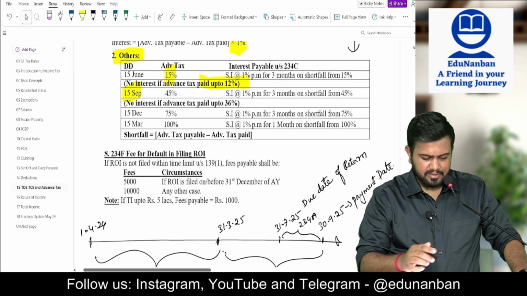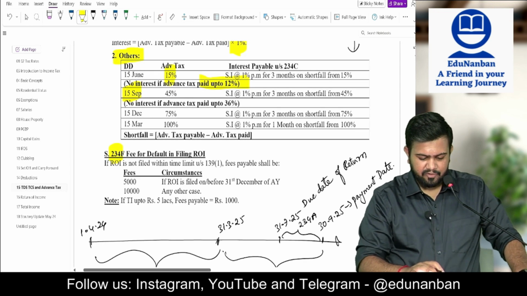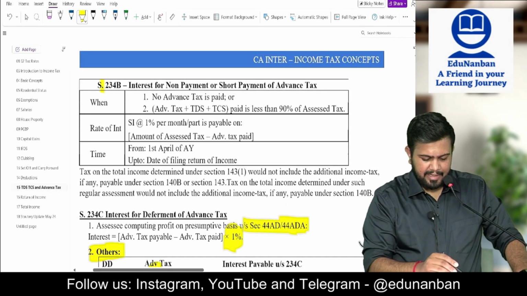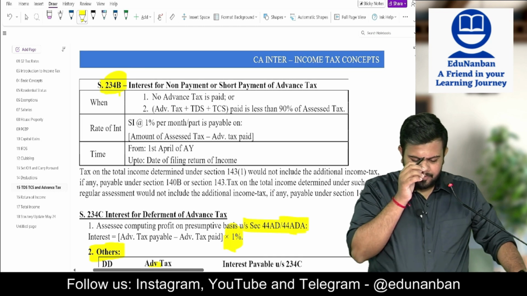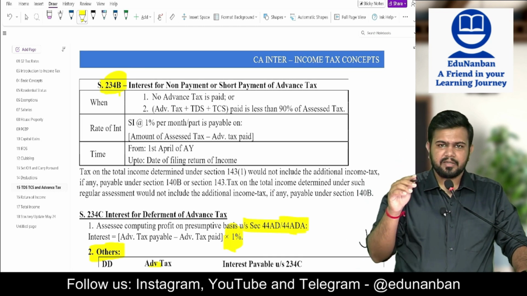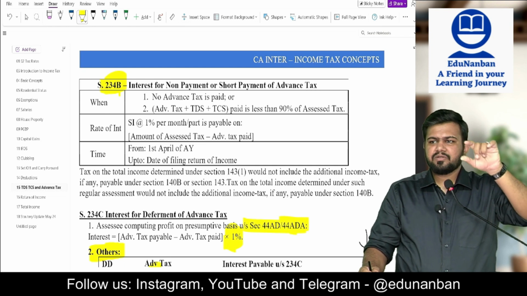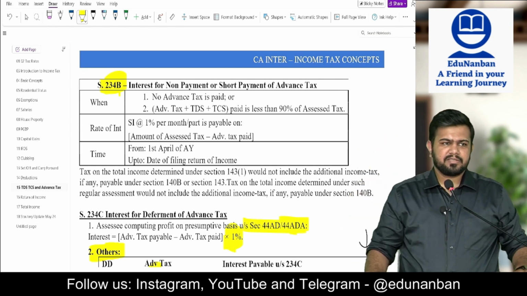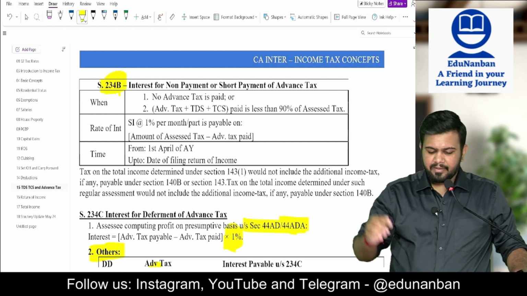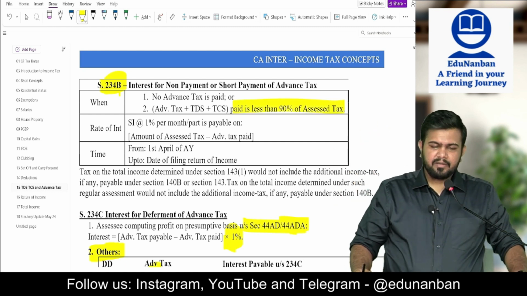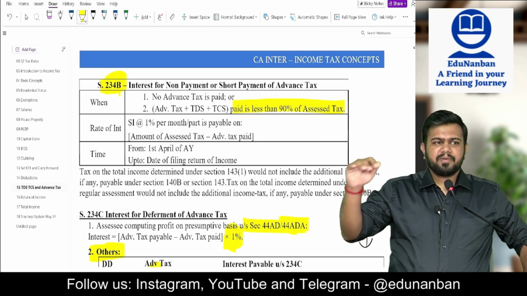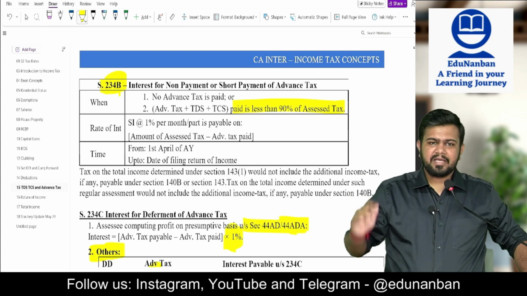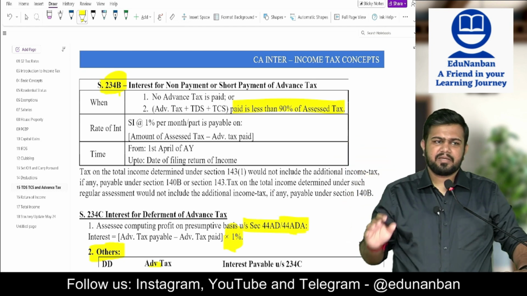Okay, next section 234, first 234b and c முடிச்சிடலாம் quickly. 234b is what I already told you. 234b is not applicable if advance tax paid is 90% or more of the total tax. If it is less than 90%, 234b interest also will come.